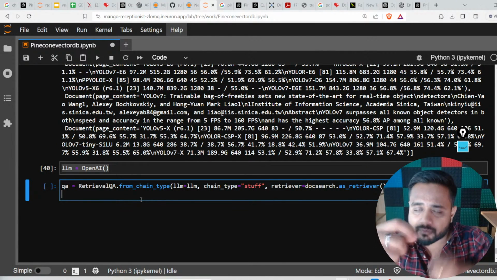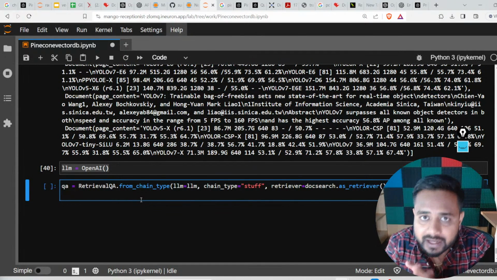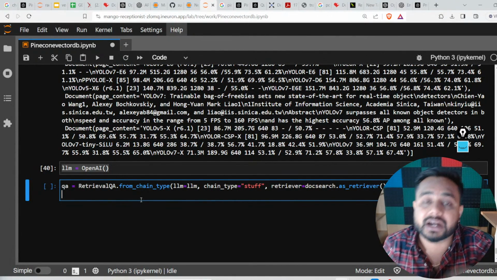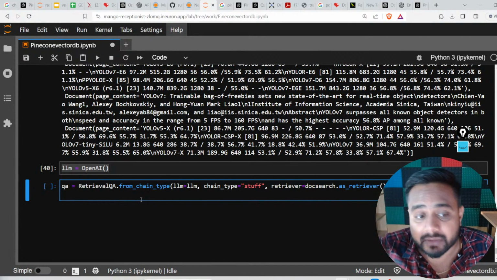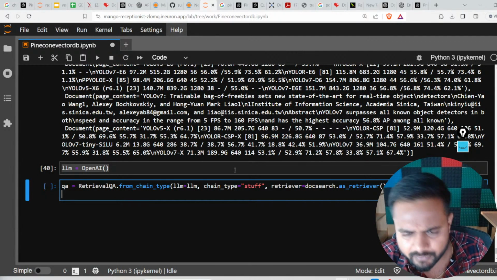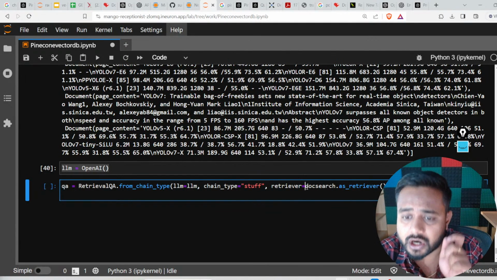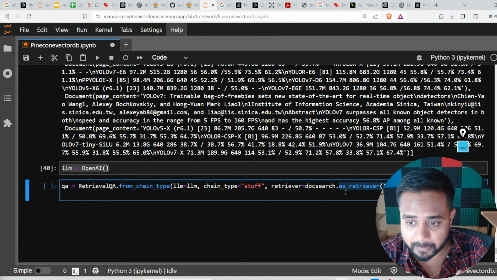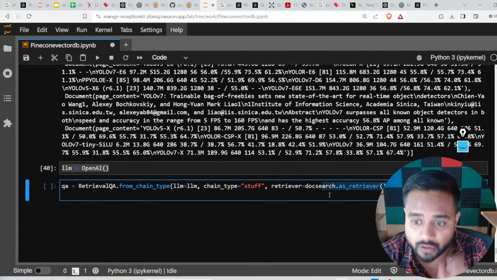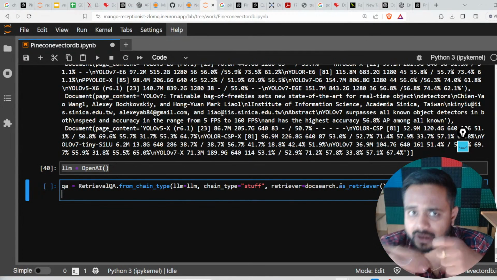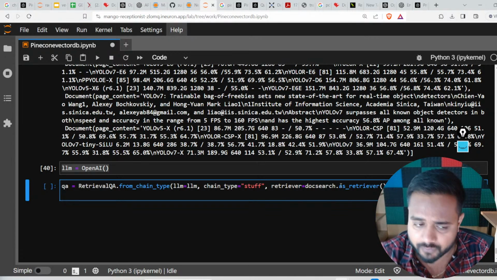This is responsible for question answering. If I want to create a question answering system, in the OpenAI setup itself you will find this RetrievalQA, and inside that we have the method from_chain_type. Here we are passing this LLM, the chain type is stuff, and the retriever is docsearch.as_retriever. Don't worry, I will explain this particular part again. First of all, let me run it and show you what I will get from here.